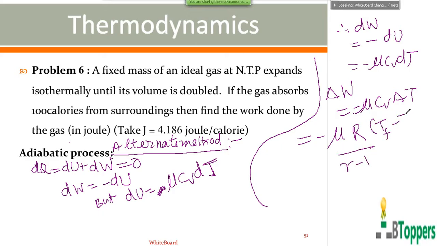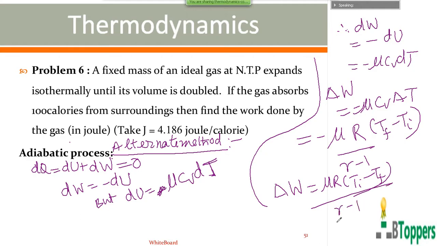Delta T, you can write Tf minus Ti. So delta W, you can write nu R into Ti minus Tf by gamma minus 1. Applying the perfect gas equation, nu R Ti can be written as Pi Vi, and nu R Tf we can write Pf Vf. So this can also be written as Pi Vi minus Pf Vf by gamma minus 1.